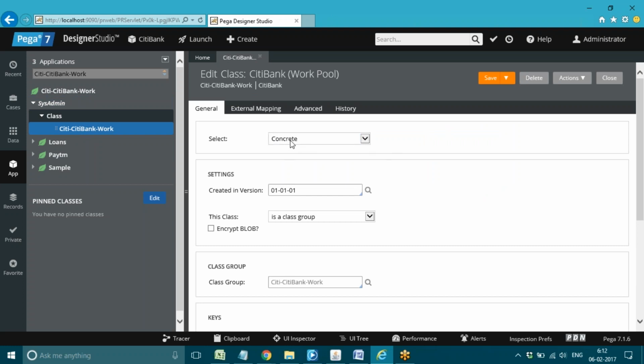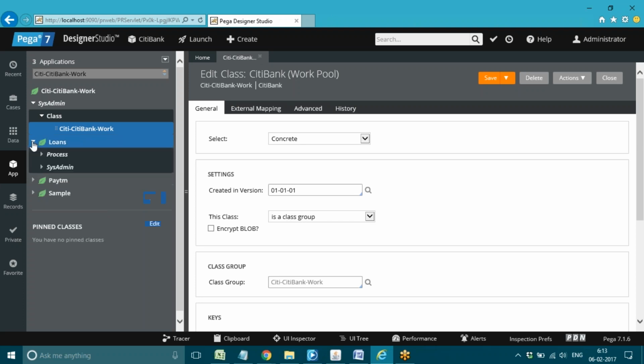The type of class is concrete because all the work classes are concrete, right? Again concrete classes contain types again. Okay, so is a class group. No need to select manually here, by default it will be generated. But you can see the concrete class type as is a class group, because this one is a class structure and is a class group. So the parent class comes under is a class group.